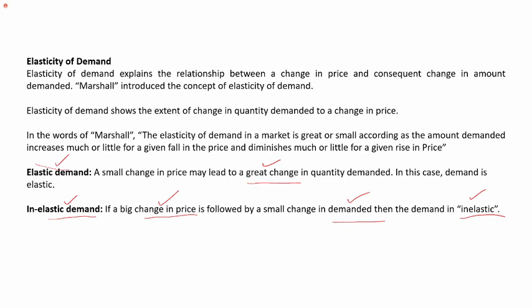In case of elastic demand, the demand change is more than proportionate. In inelastic demand, the change is less than proportionate. Even though you are decreasing price by 1%, the quantity demanded of a good is not increasing by 1%. In fact, it is less than 1%.